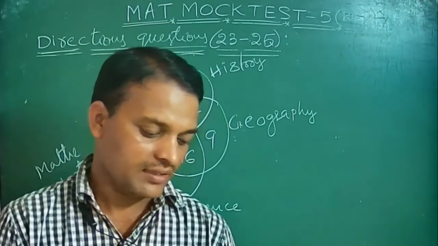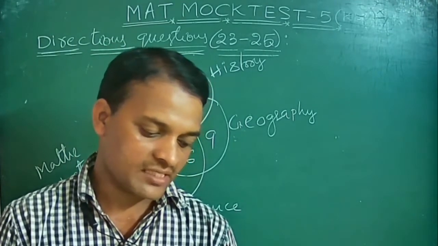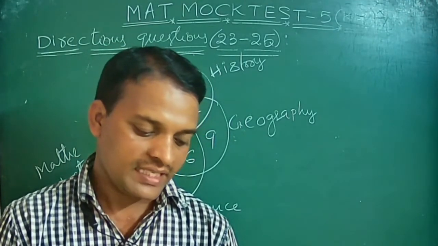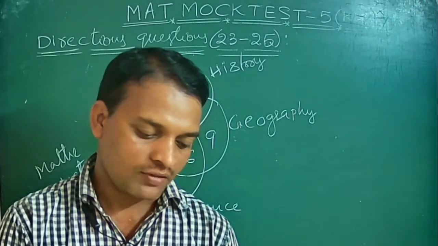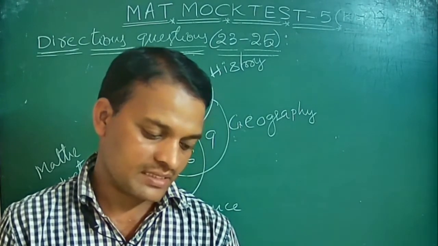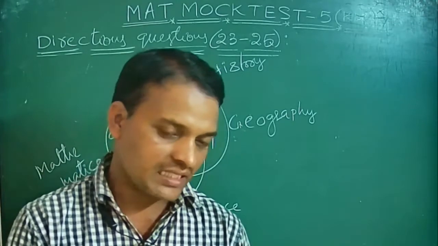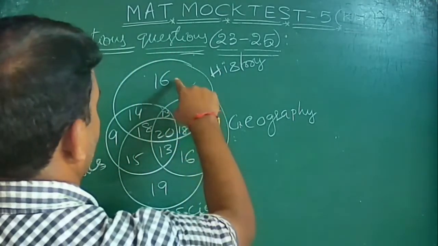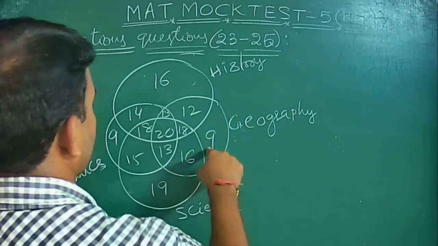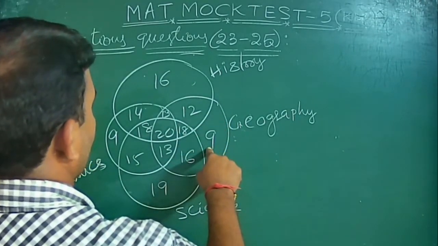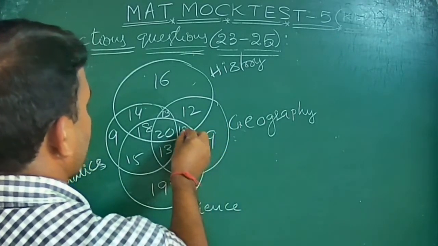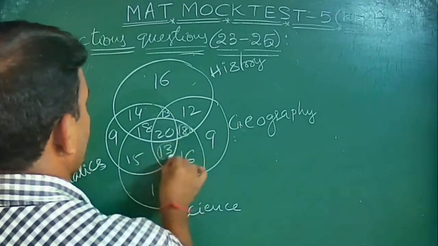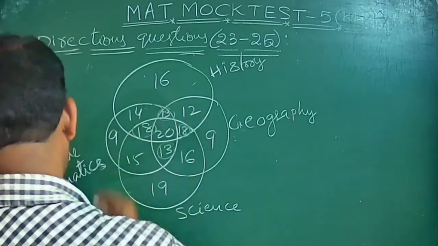The number of students who took any 3 of the above subjects. Any 3 of the above subjects means the 3 subjects in the intersection part. This circle, this circle, this circle, part of intersection. So what will be there? Here 18, here 18, here 13, here 18, here also 13.